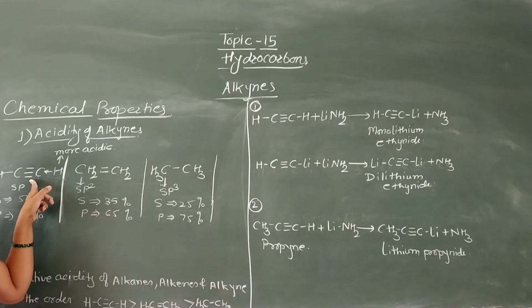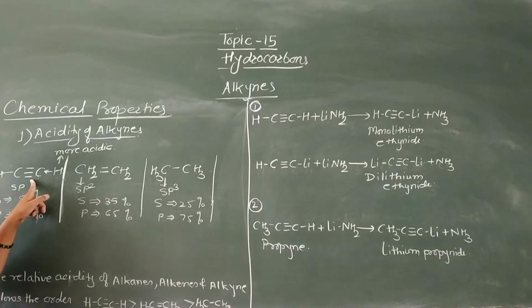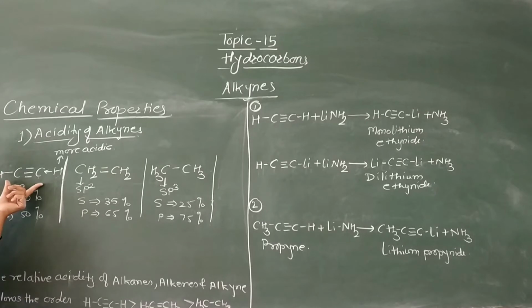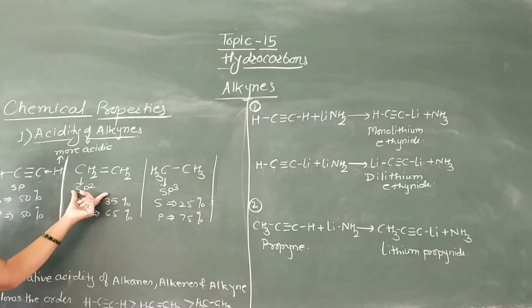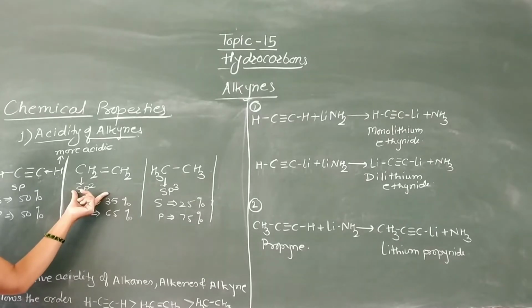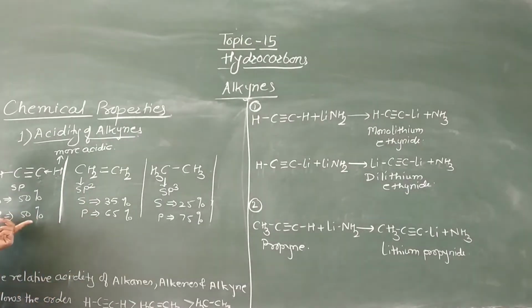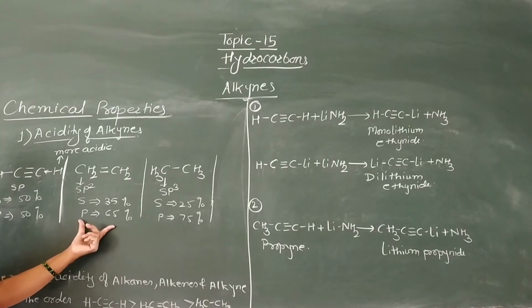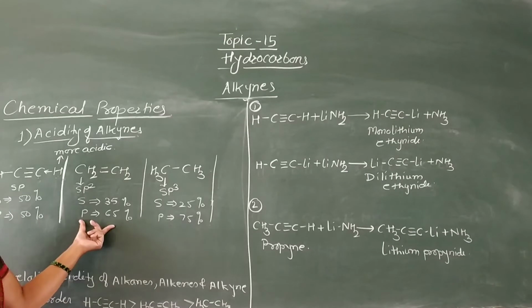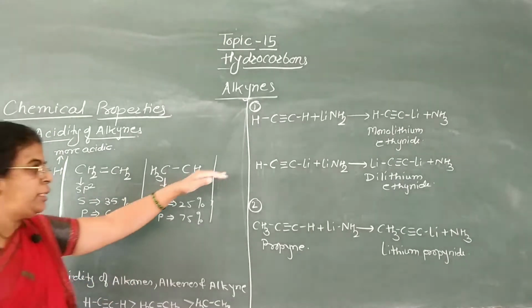That is, terminal alkynes in which a hydrogen atom is bonded to the carbon-carbon triple bond are more acidic, and these alkynes having more S character are more acidic compared to ethene or alkenes and alkanes. Therefore alkynes are more acidic than the corresponding alkenes and alkanes.